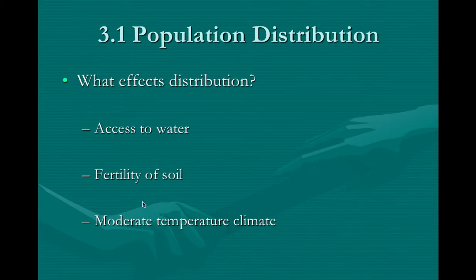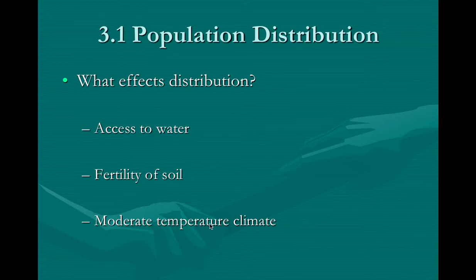Also, fertility of soil. How well are you able to grow certain crops? If you remember back in the first day that we studied, we looked at that J curve and the developing countries versus the industrialized countries. Remember, in the developing countries, a tremendous amount of people are still farmers. So they definitely are going to look for fertile soil so that they can grow crops, either for their own families or crops that they can produce to sell in exchange with others.